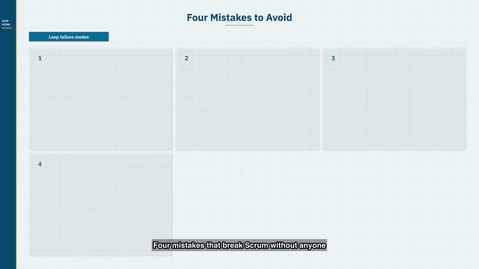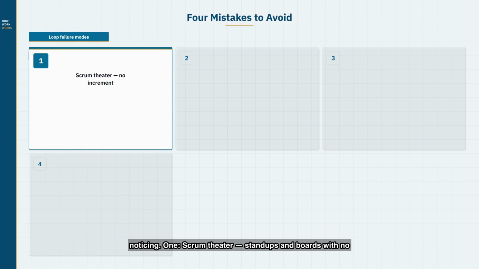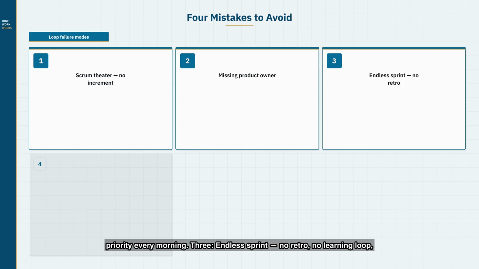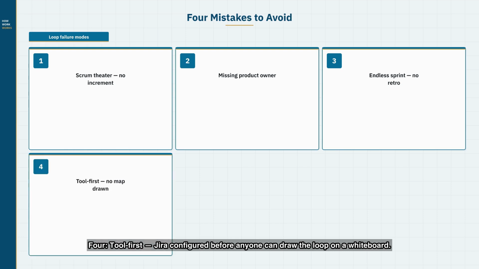4 mistakes that break Scrum without anyone noticing. 1. Scrum theatre. Stand-ups and some boards with no review, retro, or working increment. 2. Missing product owner. The team guesses priority every morning. 3. Endless sprint. No retro, no learning loop, just permanent firefighting. 4. Tool first. Jira configured before anyone can draw the loop on a whiteboard.